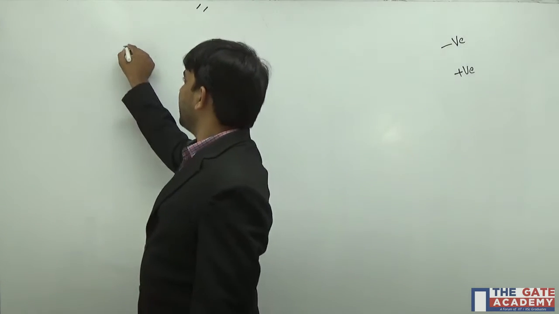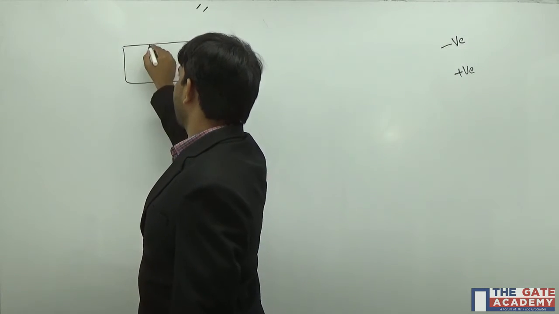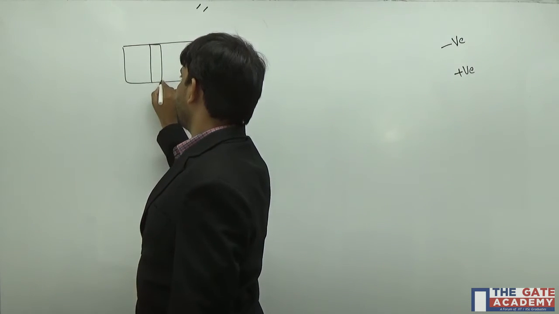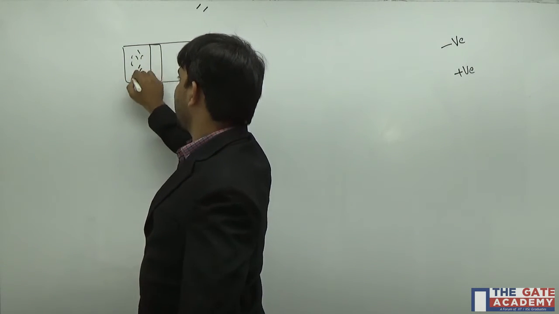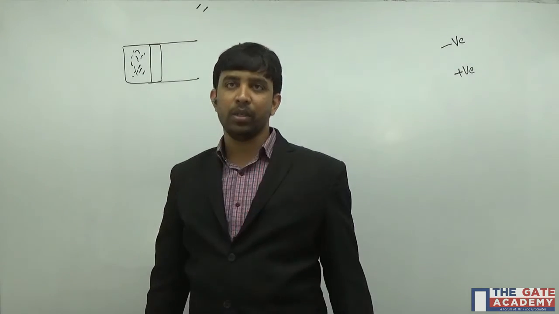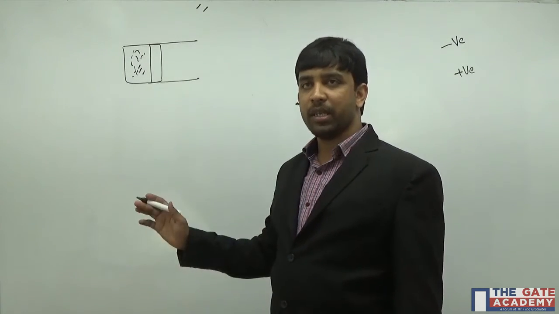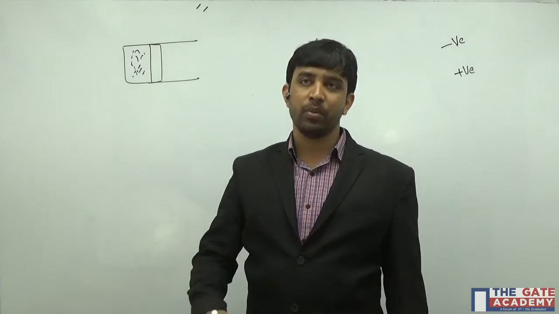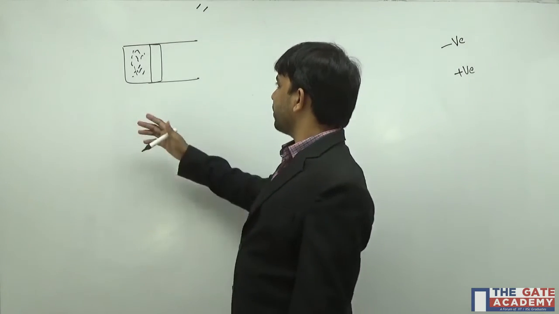So if I take a closed system like this, I have some gas at some pressure P1 and volume V1. I am expanding this gas to a new state where the pressure is P2 and volume is V2. During this process I am getting some work.